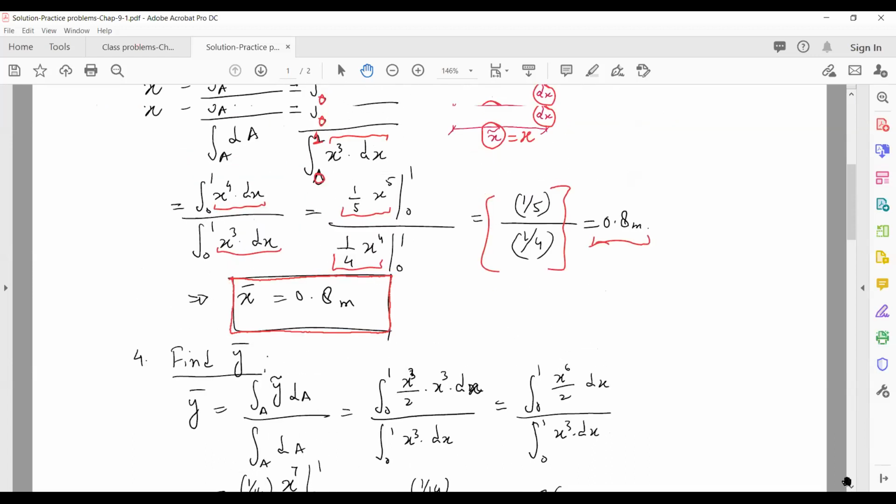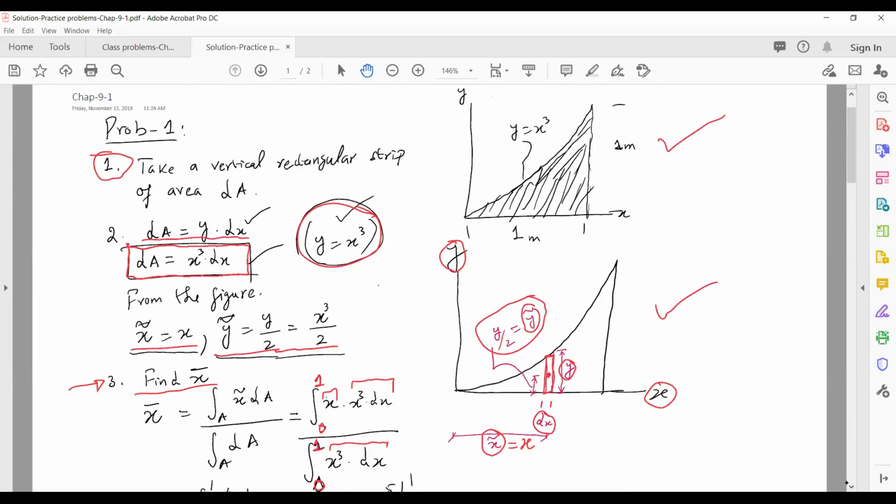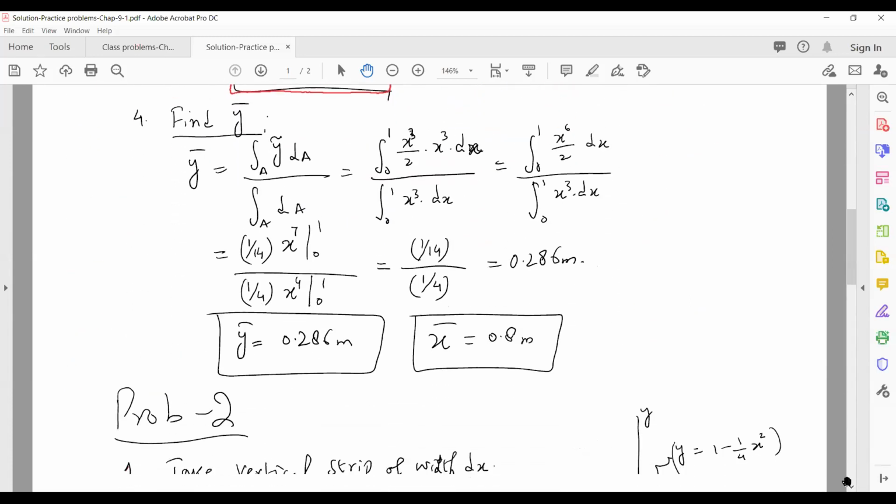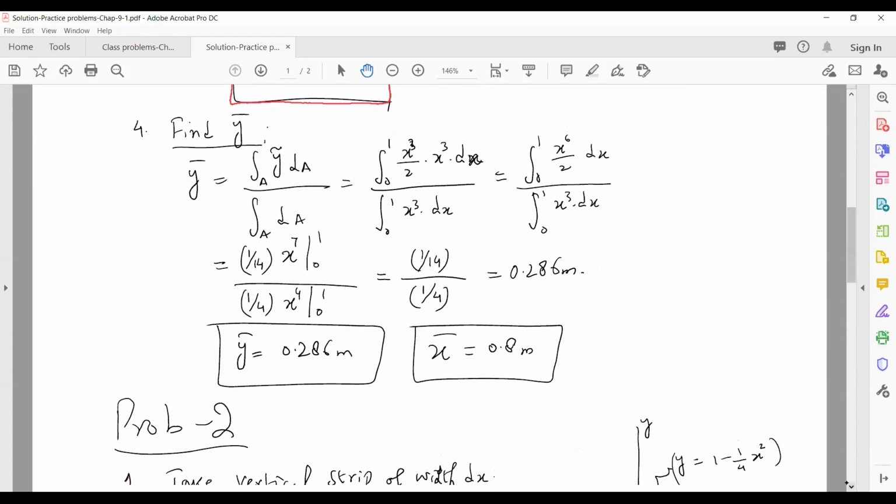Okay, so now if you come back here, your x bar is 0.8 meters, so it's somewhere here. This is 0.8, let's say. All right, so now we need y bar to find out the exact location of the centroid of this area.